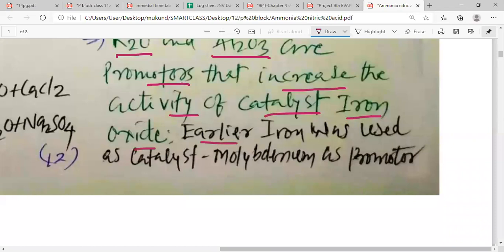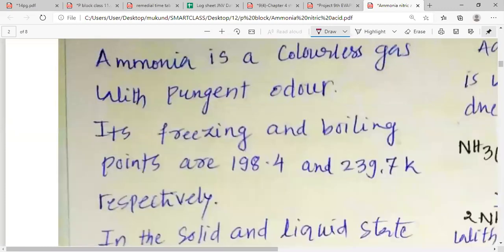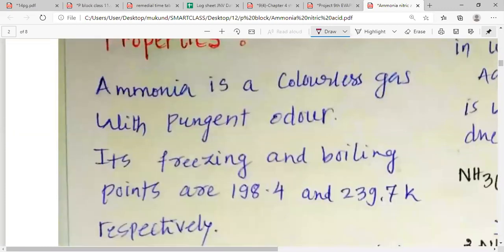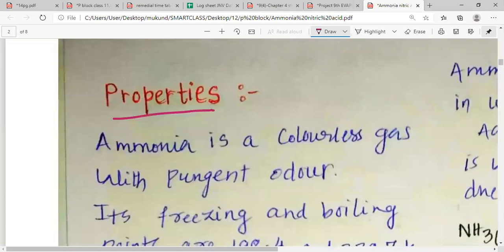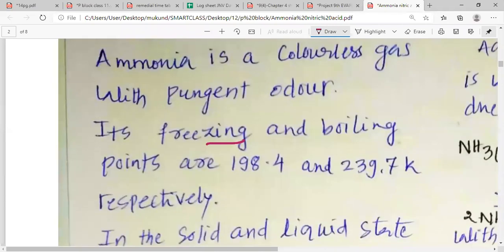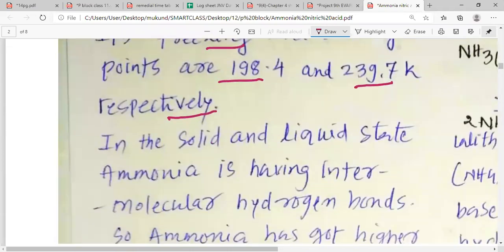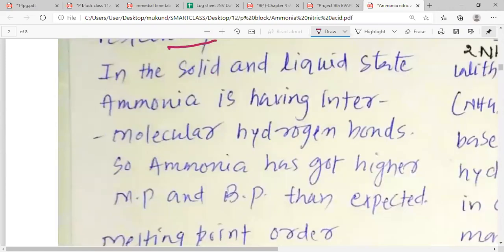Earlier, my dear students, iron was used as a catalyst and molybdenum was used as a promoter or activator. Now, my dear students, we want to see some of the properties of ammonia. Ammonia is colorless with a pungent odor. Its freezing and boiling points are 198.4 and 239.7 Kelvin respectively. In the solid and liquid state, ammonia has intermolecular hydrogen bonds.